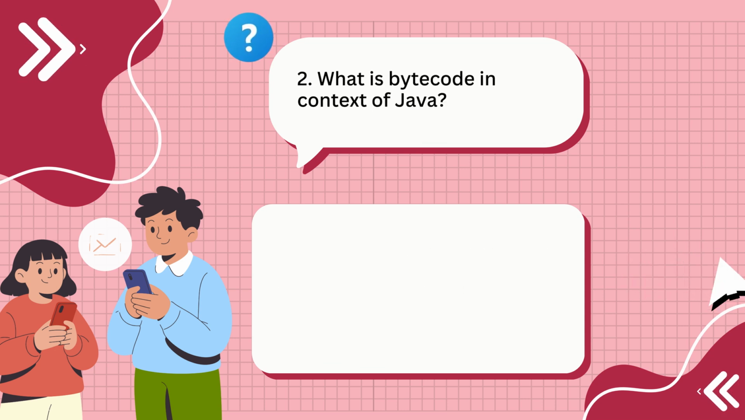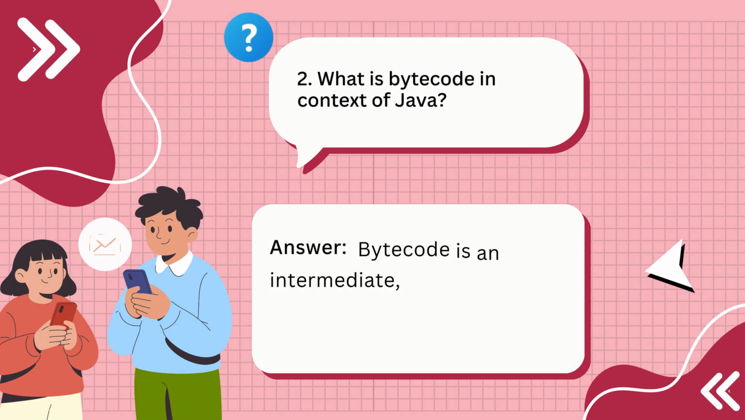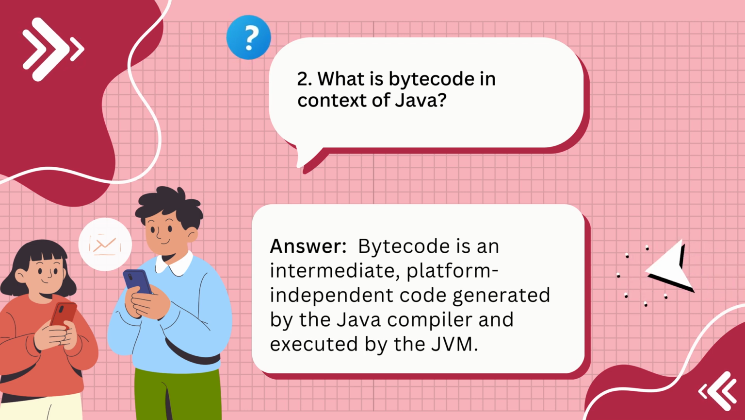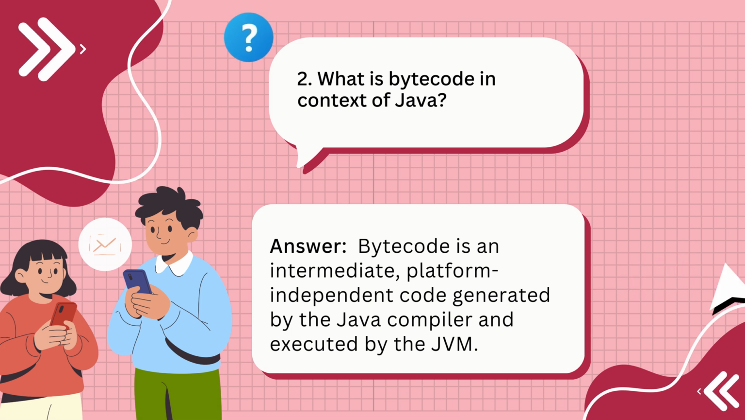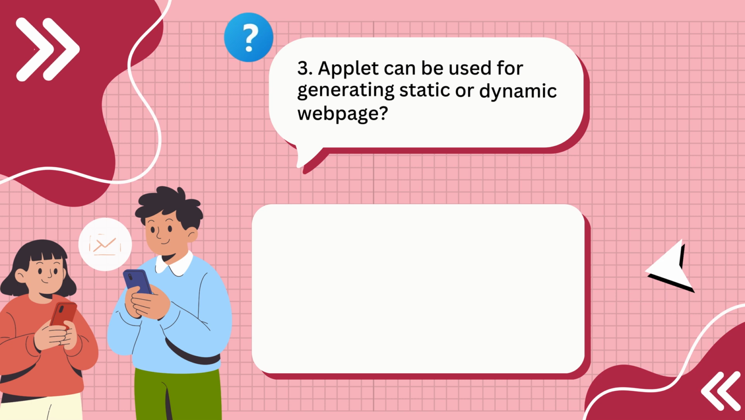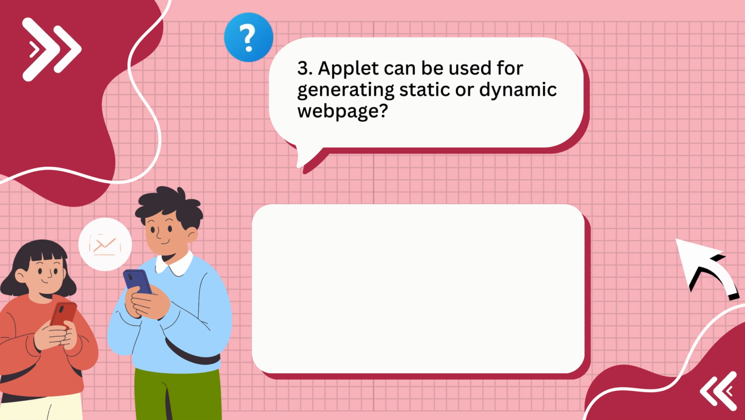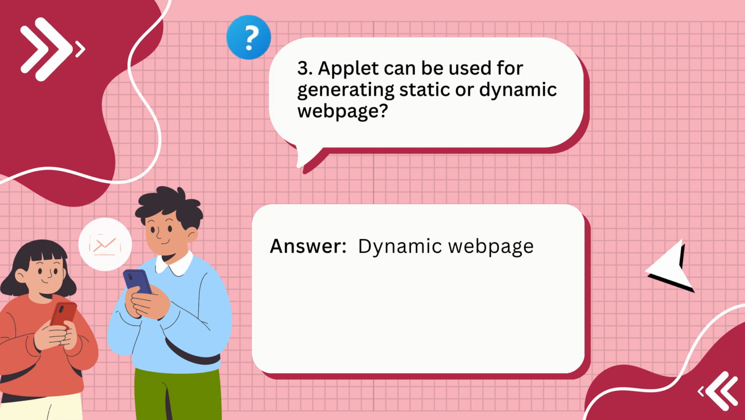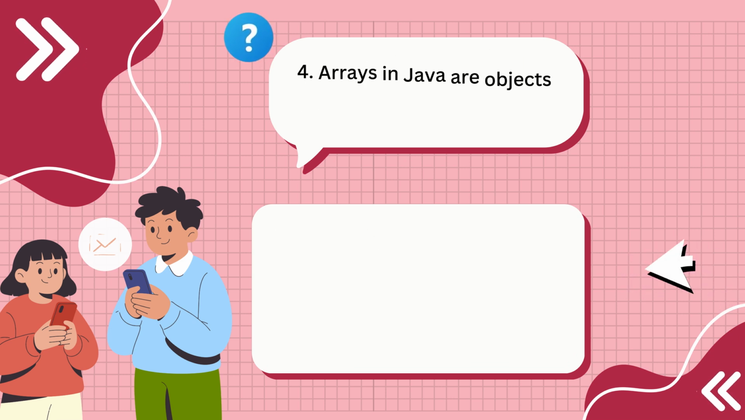2. What is bytecode in context of Java? Answer: bytecode is an intermediate, platform-independent code generated by the Java compiler and executed by the JVM. 3. Applet can be used for generating static or dynamic web page. Answer: dynamic web page.